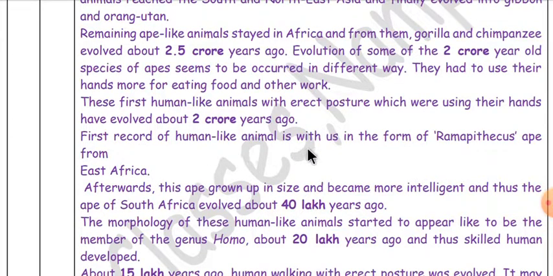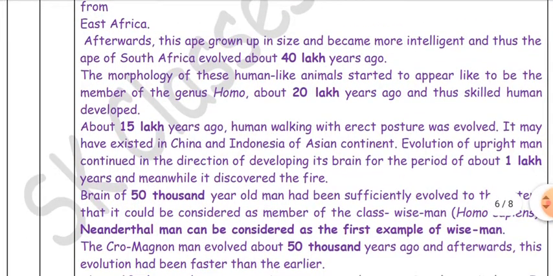The first record of a human-like animal is Ramapithecus from East Africa. Afterwards, this ape grew in size and became more intelligent, and thus the ape of South Africa evolved about 40 lakh years ago.